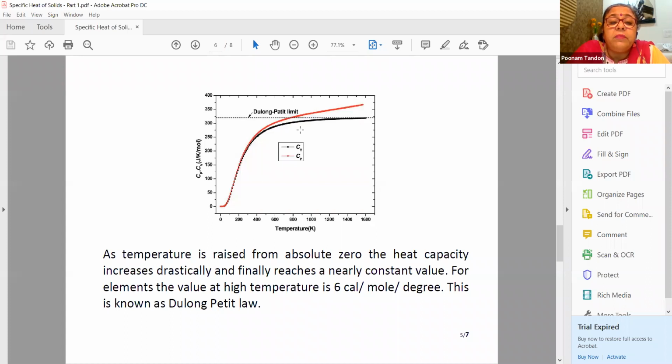And at higher temperature, it is almost constant, and the value is given by the Dulong-Petit law from the classical theory of heat capacity. This law says that the value of heat capacity at higher temperature is equal to 6 calorie per mole per degree for all the elements, for all the systems. It gives the same value, 6 calorie per mole per degree. This is known as the Dulong-Petit law, and it is from classical theory.